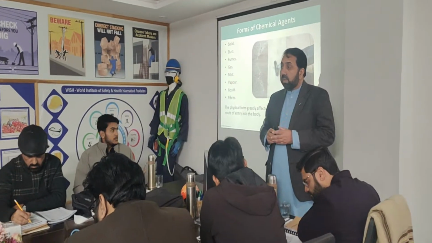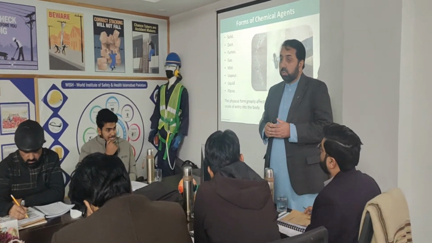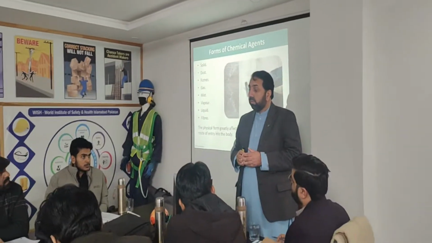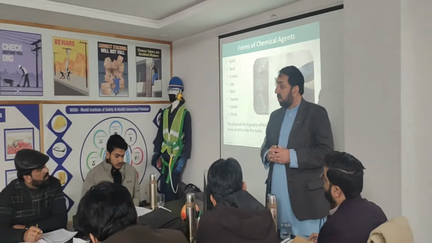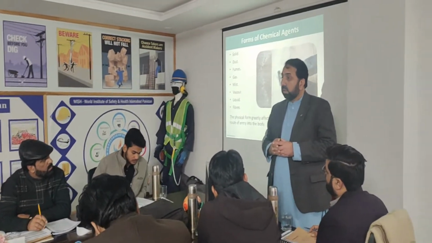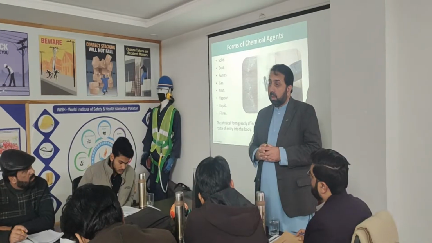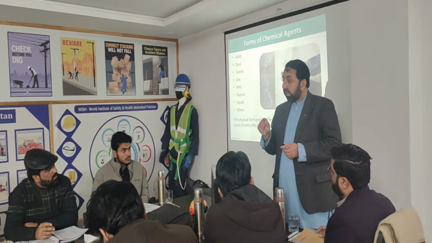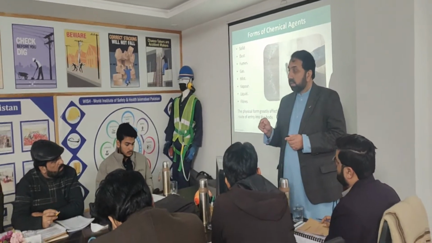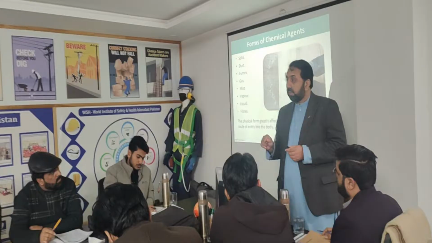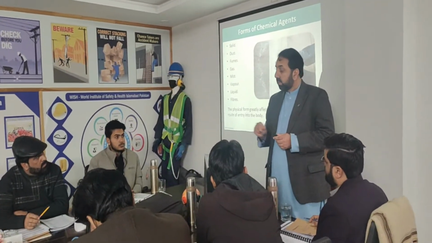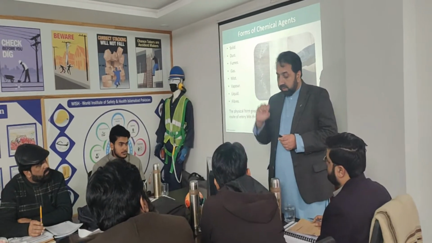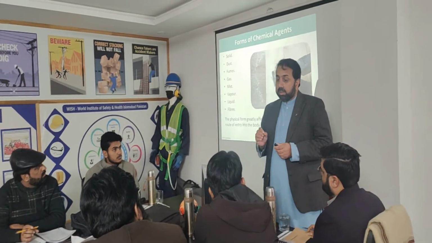Now, if a chemical is present and you are exposed, can you tell me what are the routes by which any chemical substance can enter our body? What are the routes of entry in our body of a chemical or biological substance? Inhalation. Okay, first, inhalation. The most hazardous form is inhalation, the most risky form. Then, the chemical is present in liquid form. How can it go inside your body? By drinking. It is called ingestion.